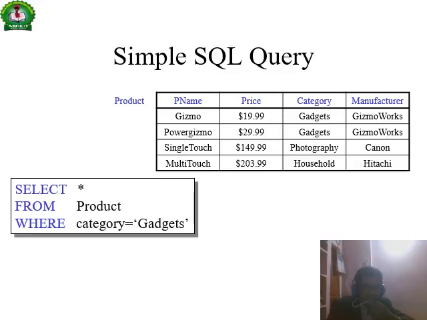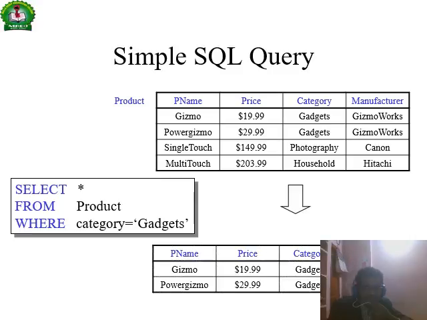In the category column, there are two records, two tuples, which will be selected: Gizmo at $19.99, gadgets, and GizmoWorks; and PowerGizmo at $29.99, gadgets, and GizmoWorks. These two records will be selected. This is selection.